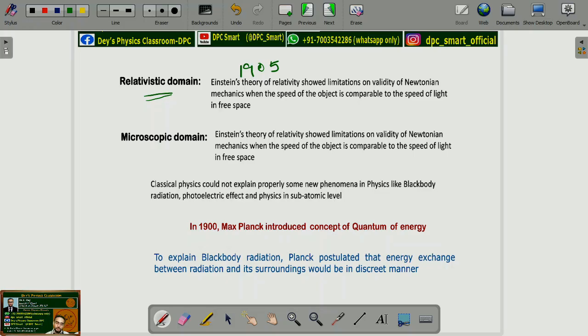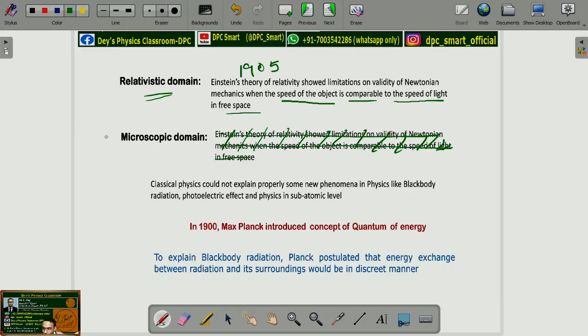But it was seen that this theory has some limitations on the validity of Newtonian mechanics when the speed of the object becomes comparable to the speed of light in free space. So when the speed of the object becomes comparable to the speed of light in free space, then Newtonian mechanics failed.